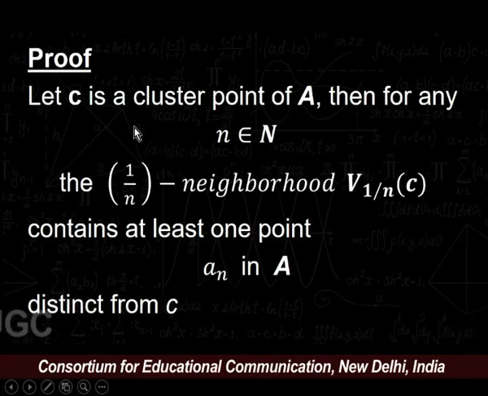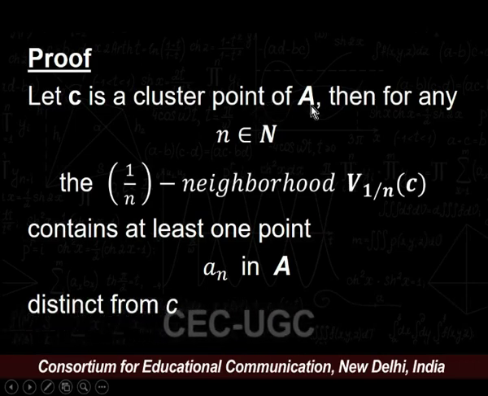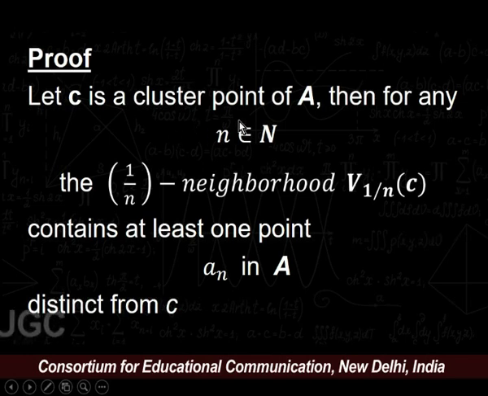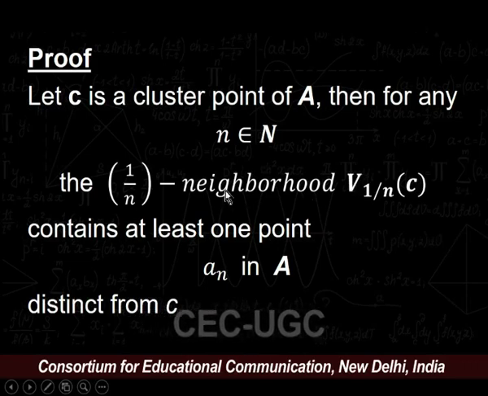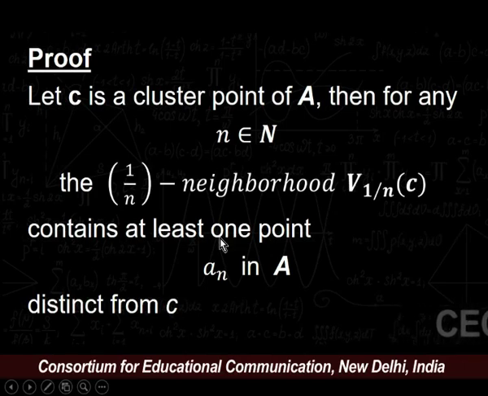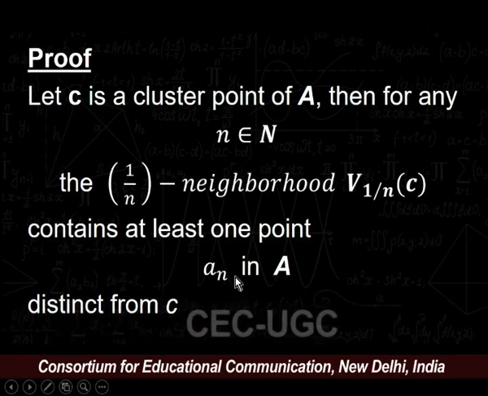As given, c is a cluster point of the set A. Then for any n belonging to the natural numbers, by the definition of a cluster point, there exists a delta neighborhood. In this case, we take the 1 by n neighborhood of c, which contains at least one point a_n in A, but this point is different from c.